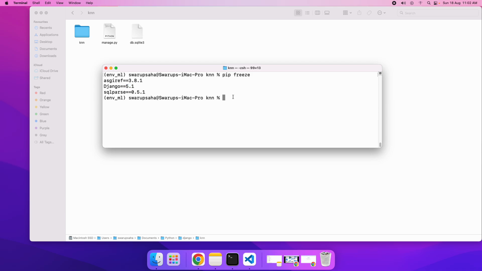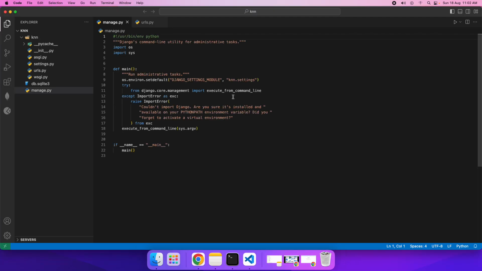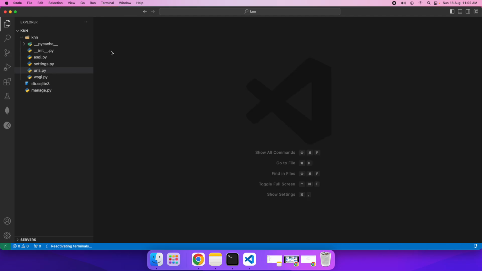Now I will open VS Code over here, and as I do that, you will be able to see what this Django framework provides. Let me close all these files. So this is what the Django framework is all about. It comes with a default manage.py, and the default database is SQLite. In fact, I have a plan to work on SQLite 3, or in future I can even work on some other RDBMS as well. But currently, as you can see, the default database supported by the framework is SQLite 3. And manage.py is the file we will be using to execute different commands of Django.